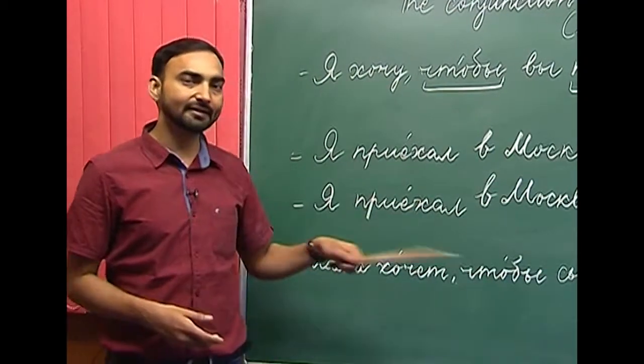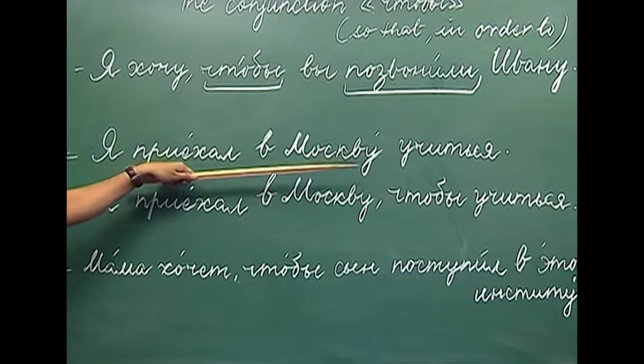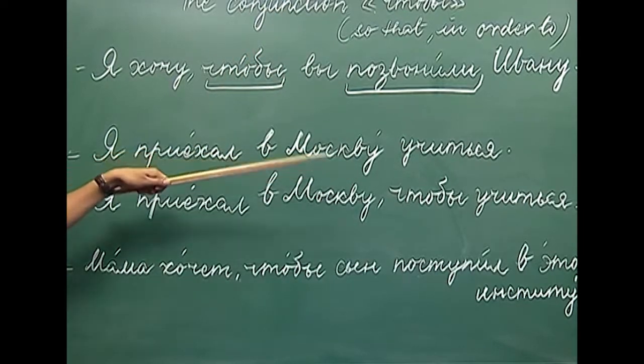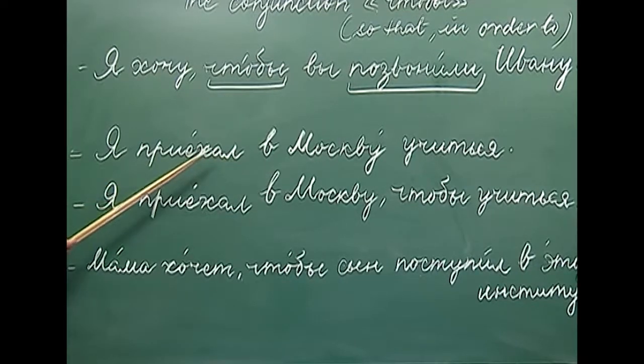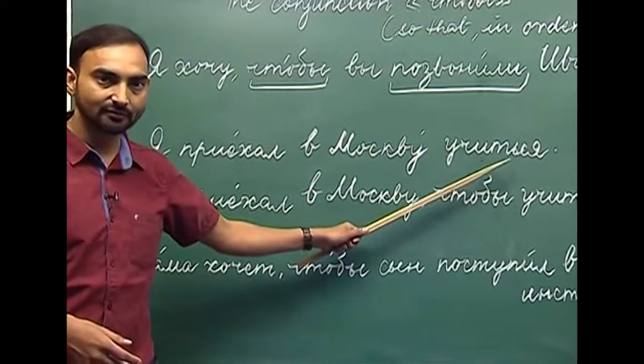Let us move on to the next example. Я приехал в Москву учиться. Here the sentence is without the conjunction чтобы. This is a simple sentence with a compound predicate. As you can see, there are two verbs here, приехал and учиться.